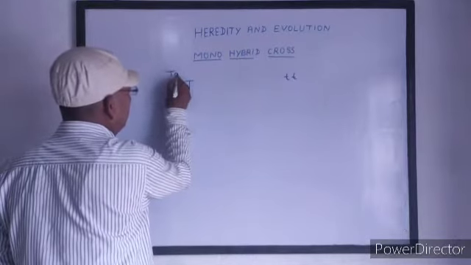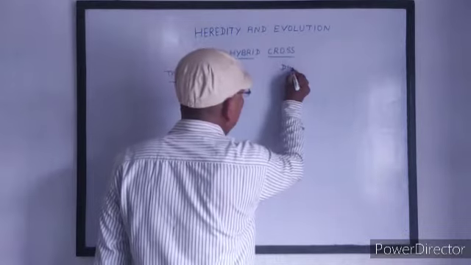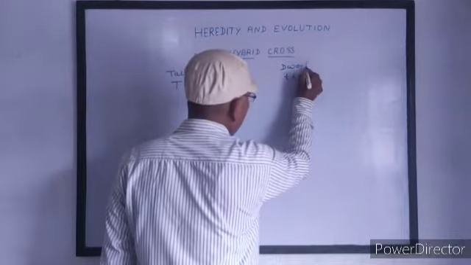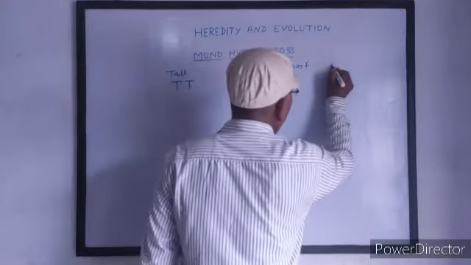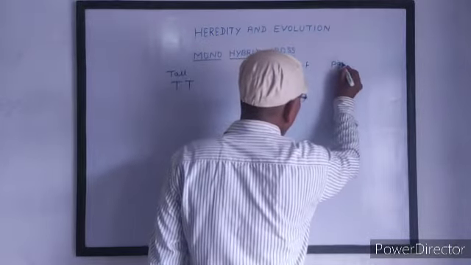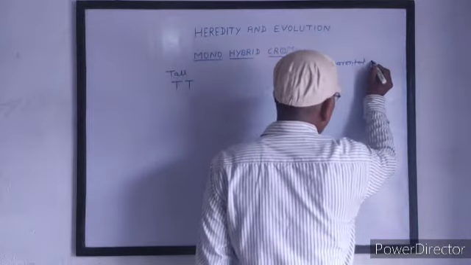That is tall and dwarf. These are the parental generation.